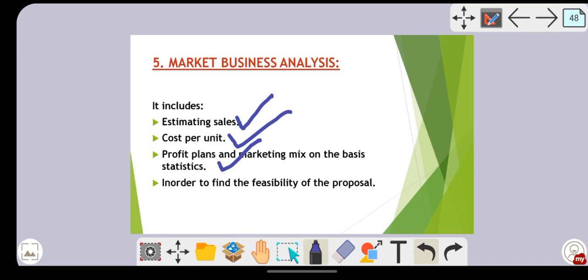This is done to find the feasibility of the proposal. On the basis of these three data, the company checks whether the project is feasible, and whether it is suitable to the firm's resources, objectives and available things. On the basis of that, the company will move on to the further stages. So business market analysis is simple. Here they analyze each and everything.